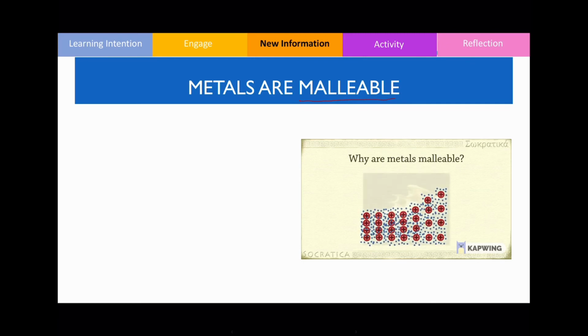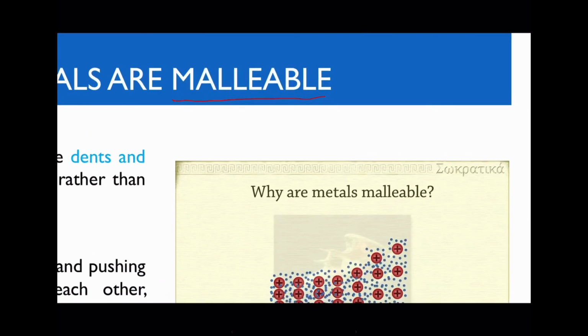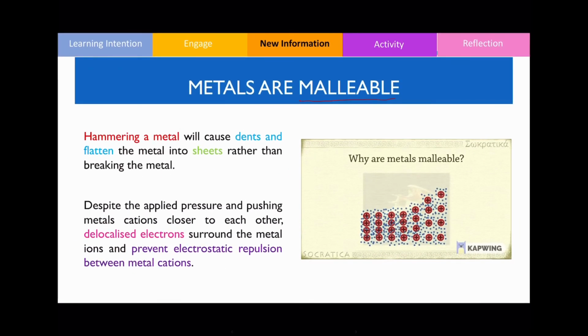So in this particular video over here, it's essentially saying that metals are malleable and they don't break off at all because the delocalized electrons shield the substance, therefore preventing electrostatic repulsion. So that's why hammering a metal will cause dents rather than breaking it. And the reason is that your delocalized electrons prevent electrostatic repulsion between the metal cations.